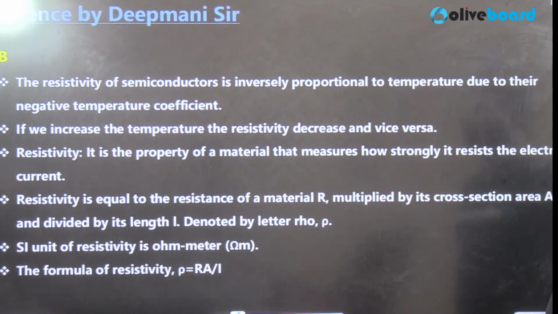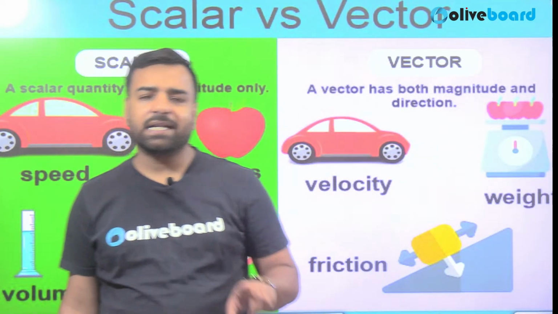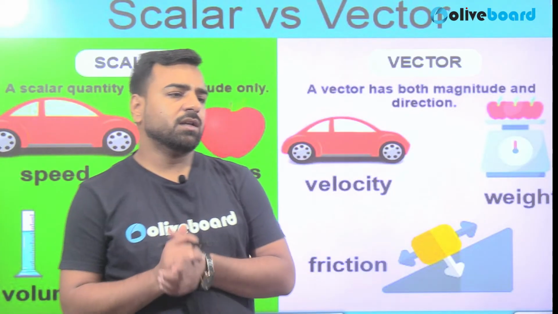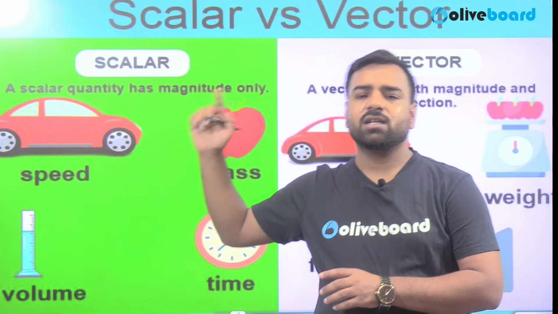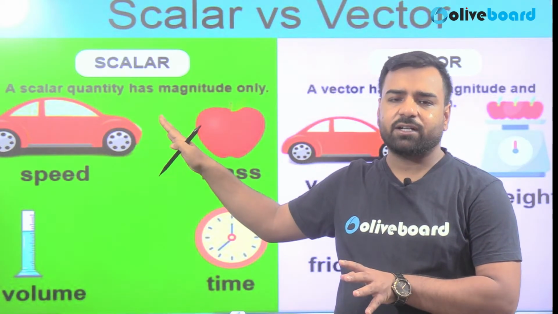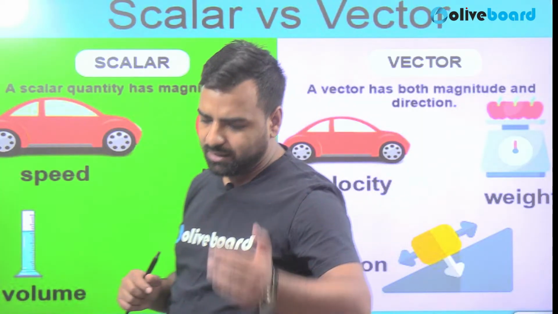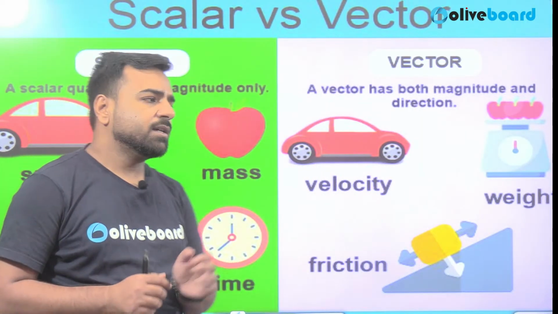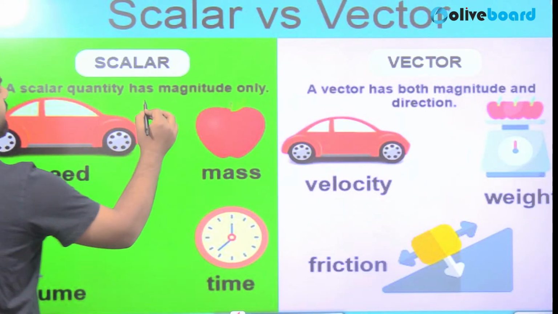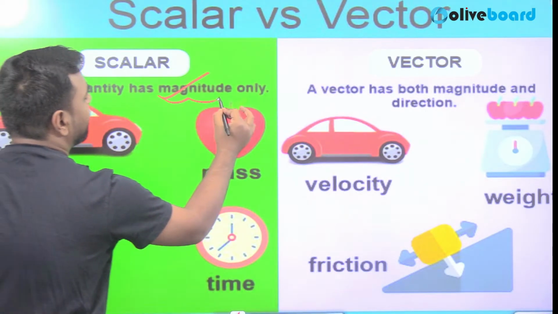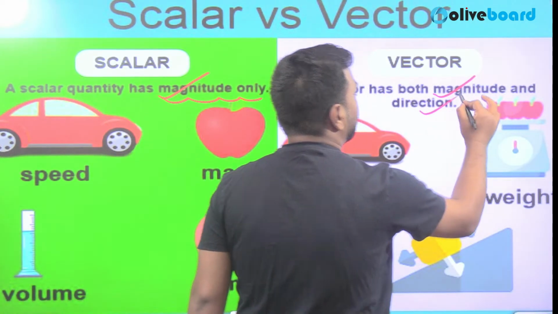Next we have, okay, so we have completed electricity, magnetism, and some part of heat also. Now it's the time to understand the scalar and vector quantities, which we discussed on Tuesday. Tuesday's lecture was on scalar and vector quantities. Let's check whether we are aware of all those things or not. So first of all, let me give you a short revision. See, scalar quantities were the ones that had magnitude only. But vector quantities were the ones which had both magnitude and direction.